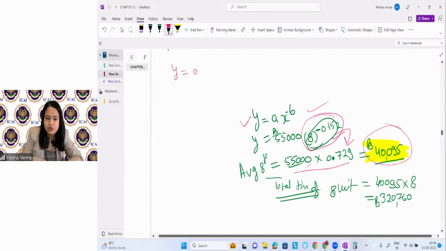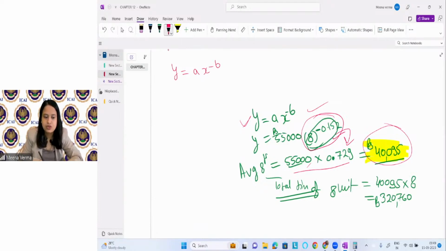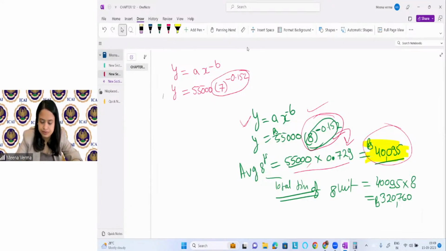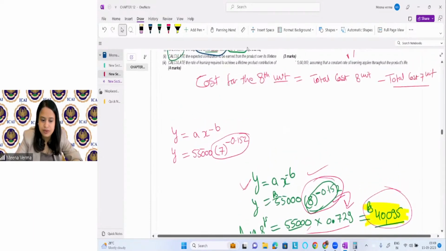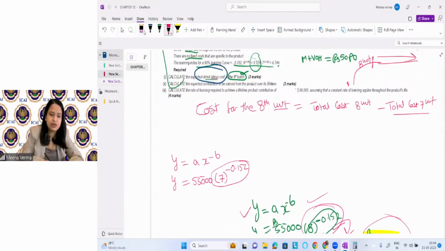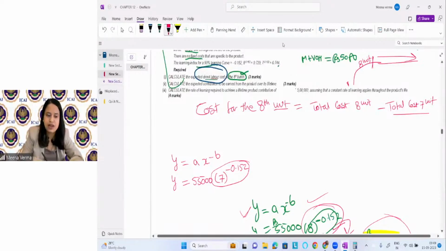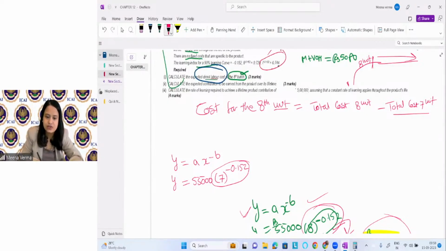So Y equals AX^B. So for the first, it is 55,000. The cost for the first unit is 50,000. We have to find it for 7, 90% learning curve, which will be 0.152. See what it is coming. What is this value? This value is directly given. No need to apply logarithm, anti-logarithm, because the value is directly given, right? Take this value 0.744 directly, right? So 55,000 into 0.744. What is it coming?